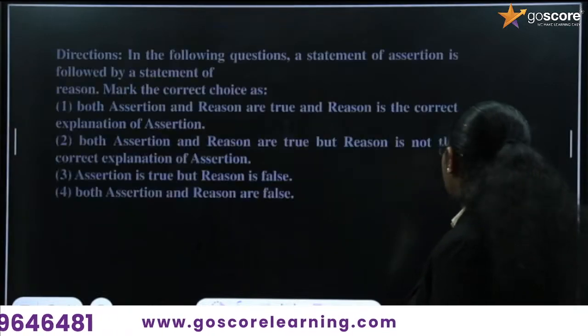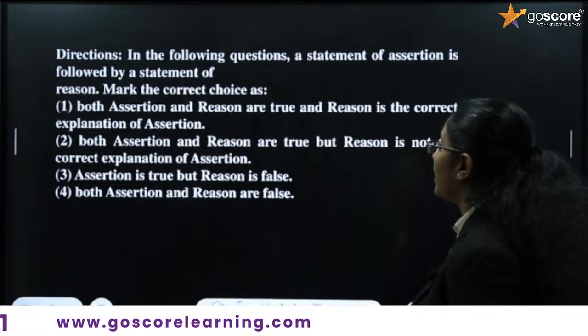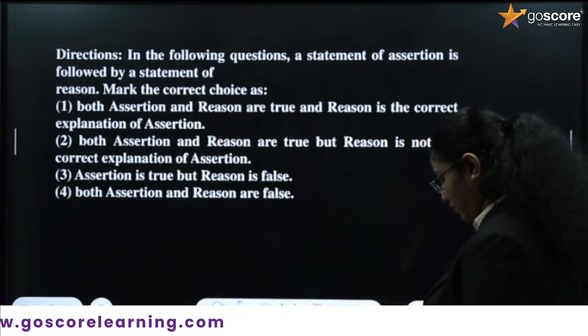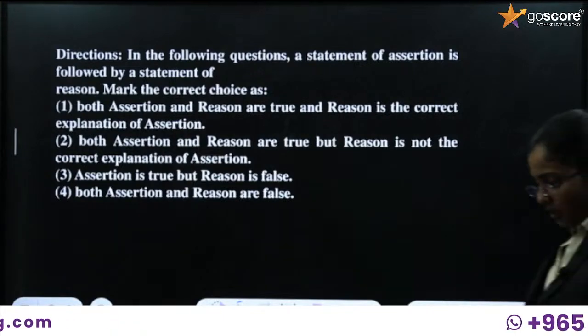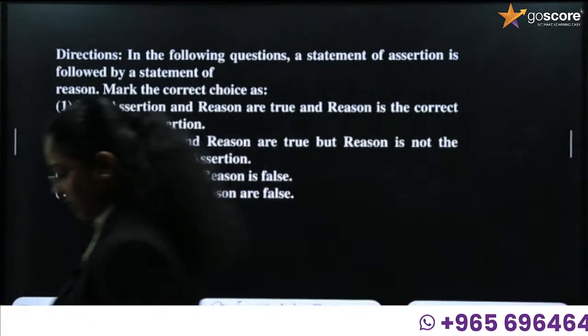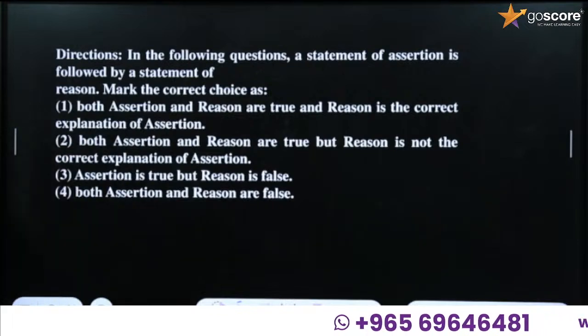We can go with the answer 1 is to 1 is to 1 is to 1. Okay, so the next question is for assertion reasoning questions. Just read the options that are given in the question.